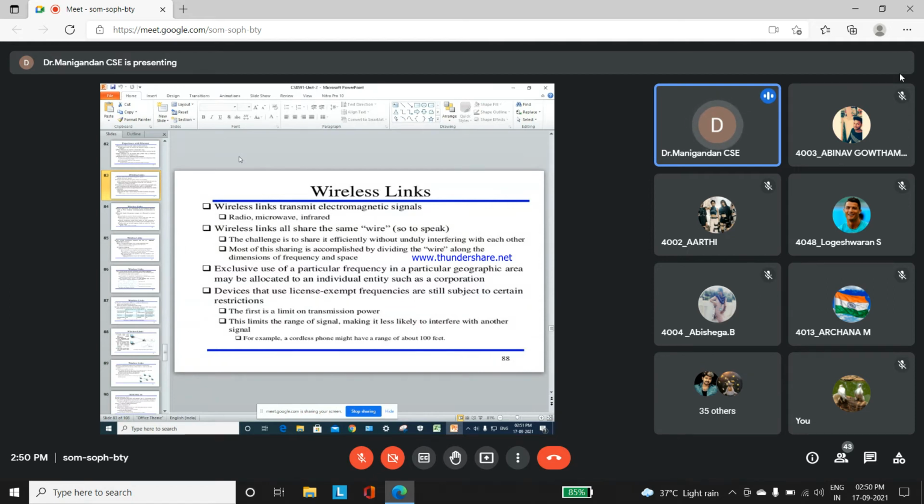Wireless links all share the same medium, so the challenge is to share it efficiently without interfering with each other. Most of the sharing is accomplished by dividing the medium along the dimensions of frequency and space.